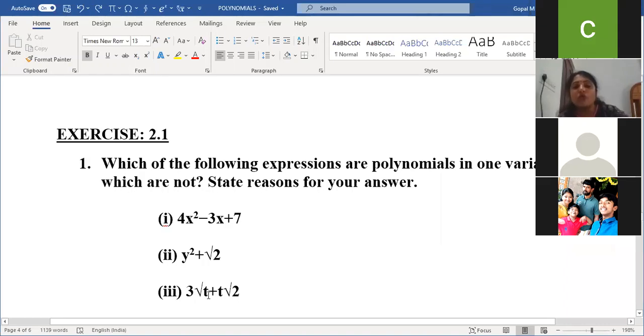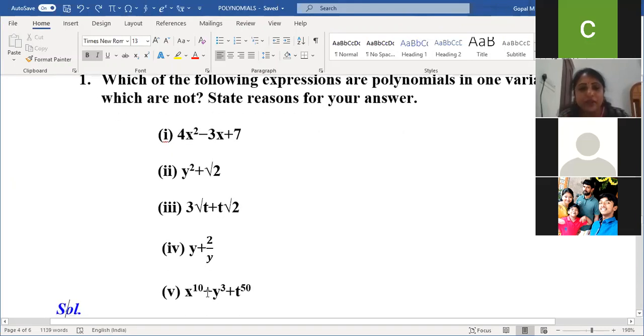We discussed that the power of a polynomial is a whole number, non-negative. Here t power 1 by 2 is not a whole number, that's why it is not a polynomial.